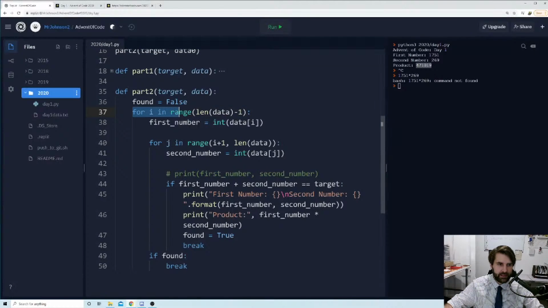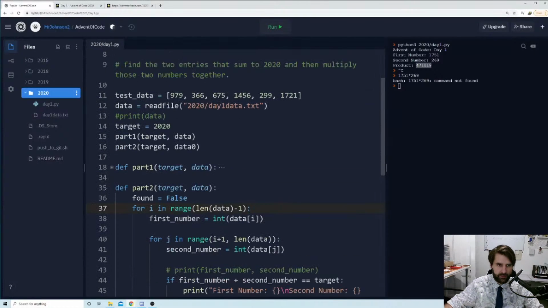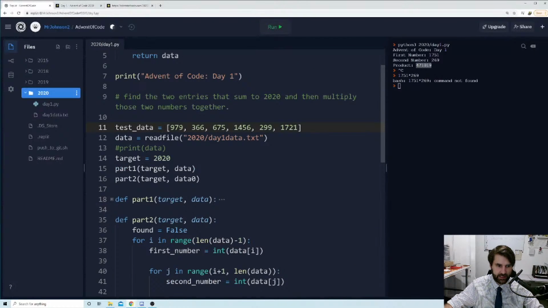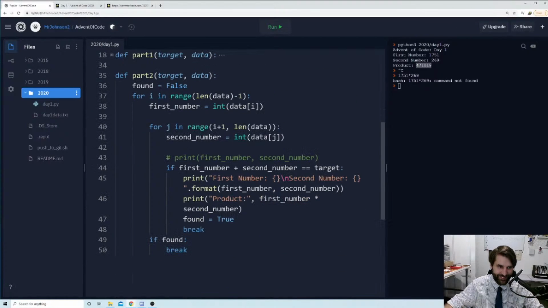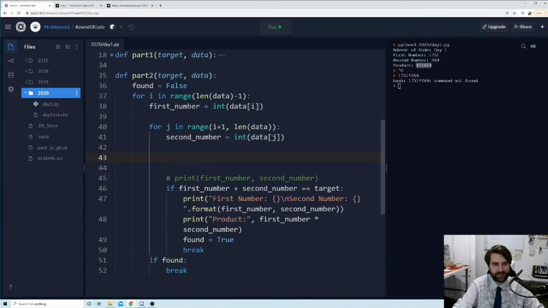Well, in this one here, we're going through every element in this array. So we've got our test data here. So we're going through and we're checking it. Now, we're just checking this number with this number, and then we're checking this number with this number. But what we need to be doing is checking this number with this number and this number. So we need another loop. We need the loop. We must go deeper. So I, J, you'll never guess what's coming up next. Let's copy this line.